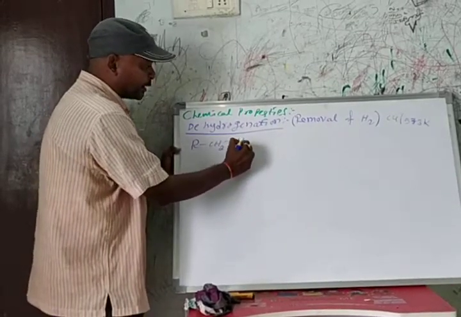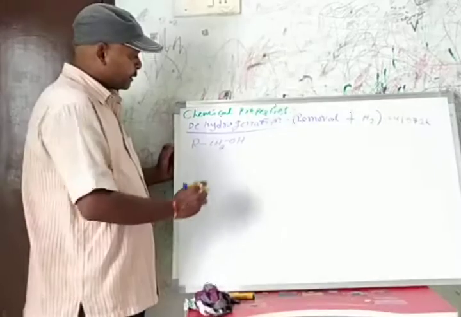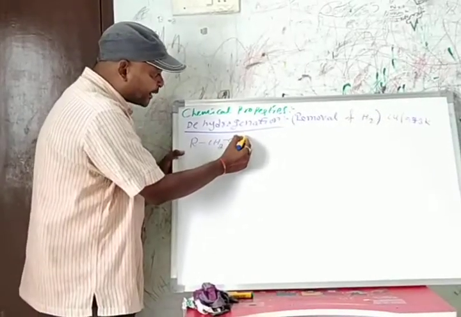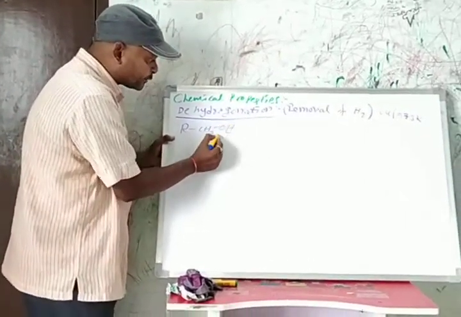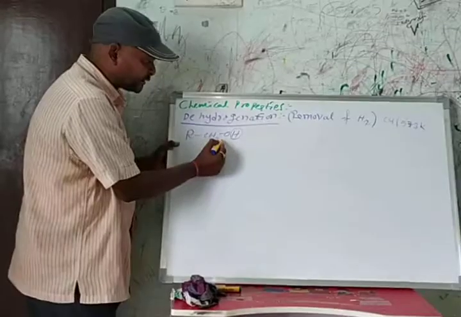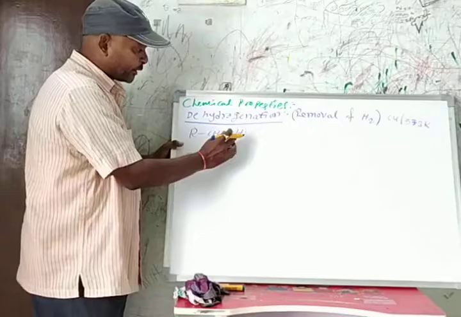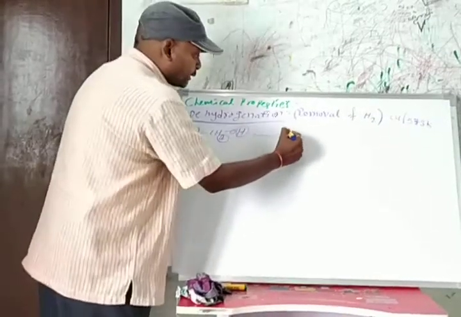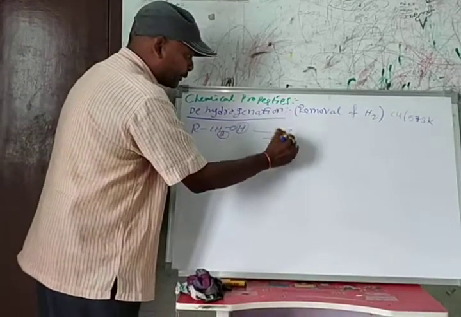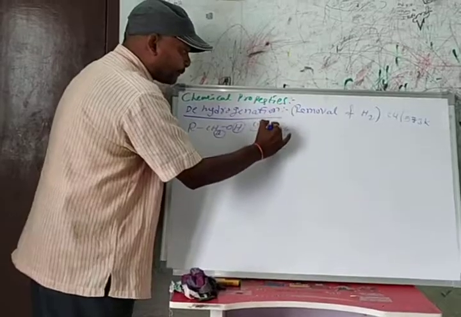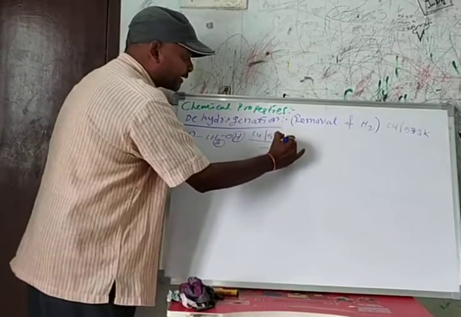This is the primary alcohol. We remove one hydrogen from oxygen and one more hydrogen from carbon, a hydrogen molecule, in the presence of copper at 573 Kelvin.